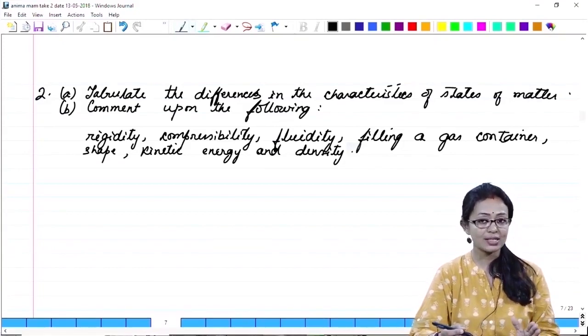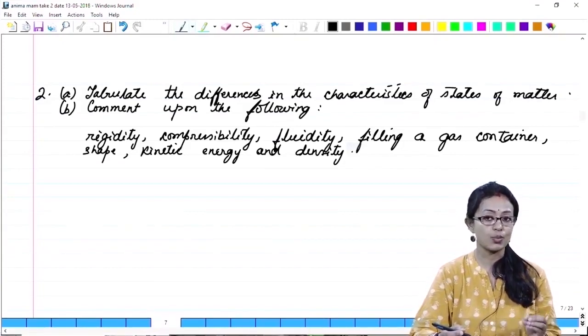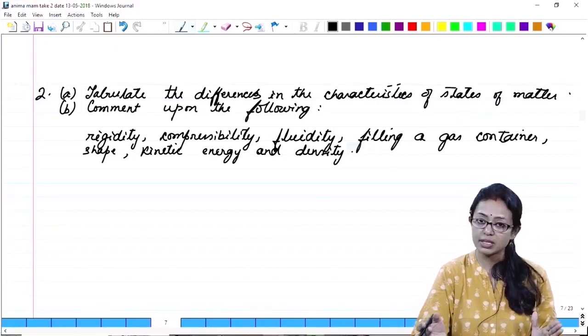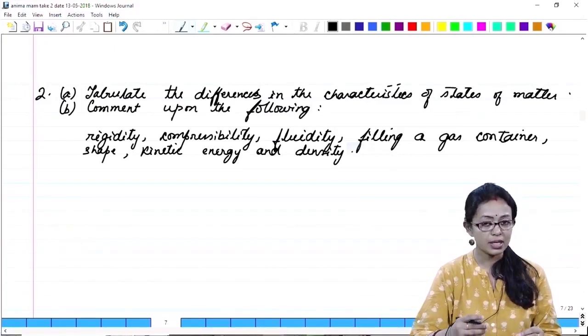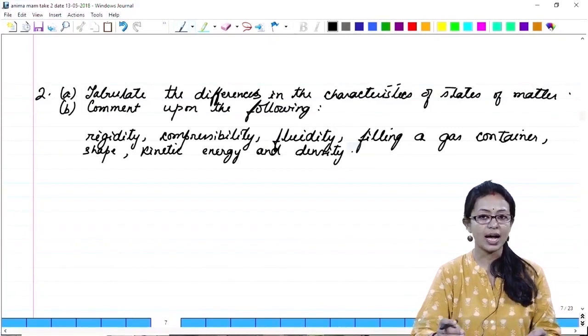But in case of gases, the kinetic energy will be the highest. Why? Because the availability of space is the maximum, they are in continuous and random motion, and thus their kinetic energy is also very high.